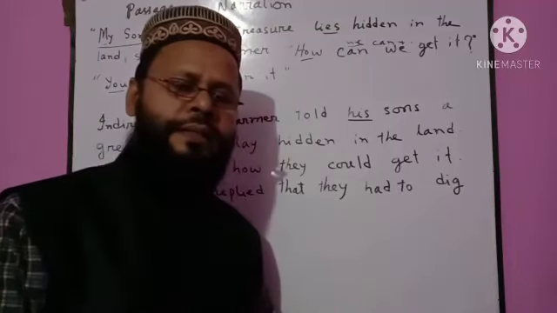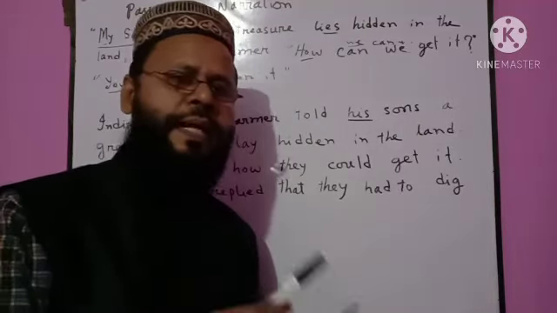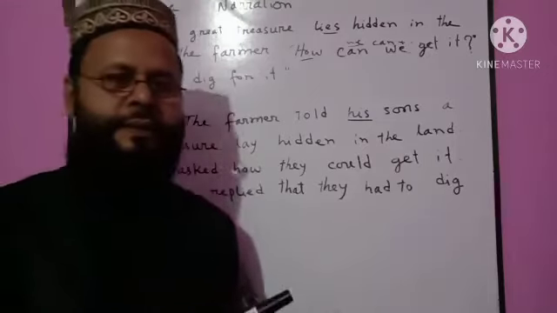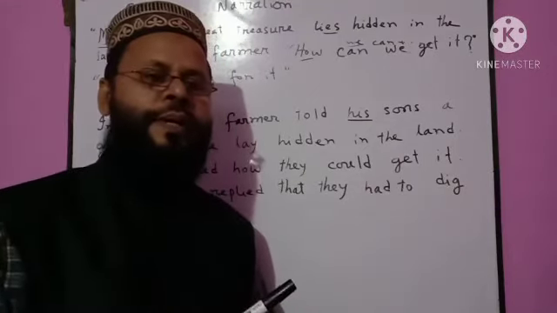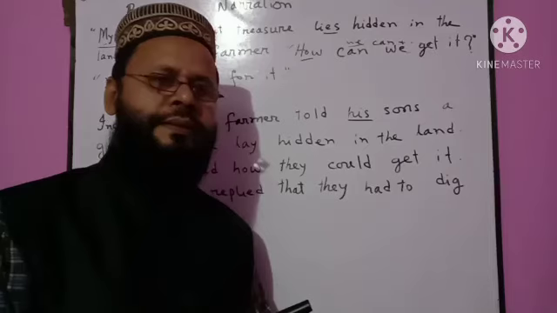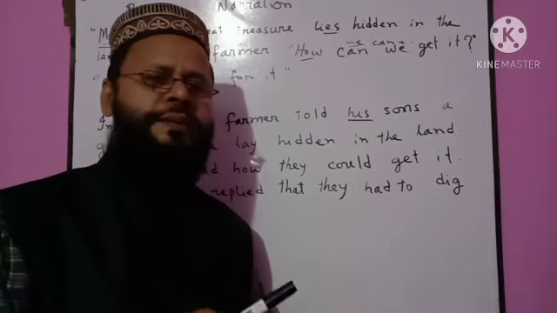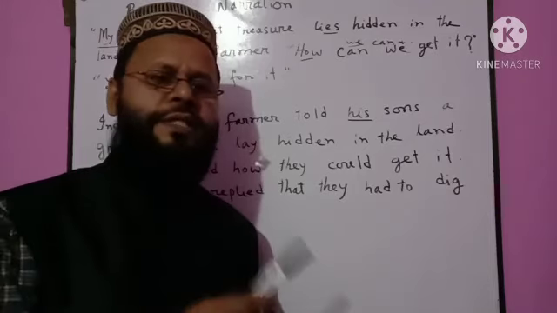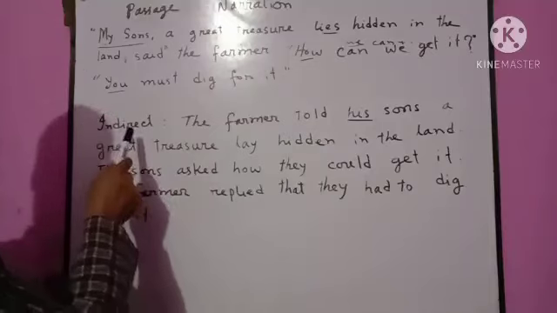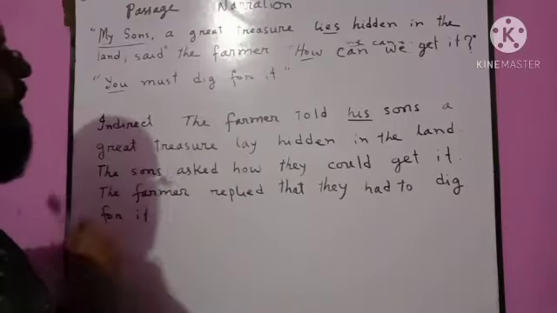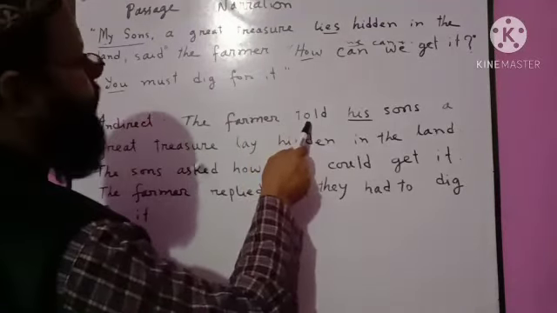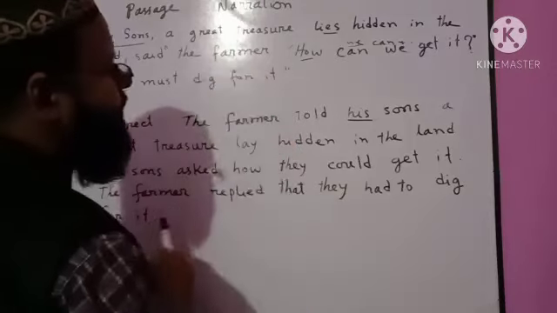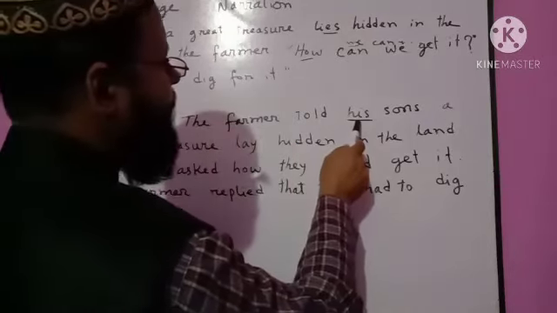Where the farmer is the speaker, his sons are the person spoken to. But where the sons are the speaker, the farmer is the person spoken to.